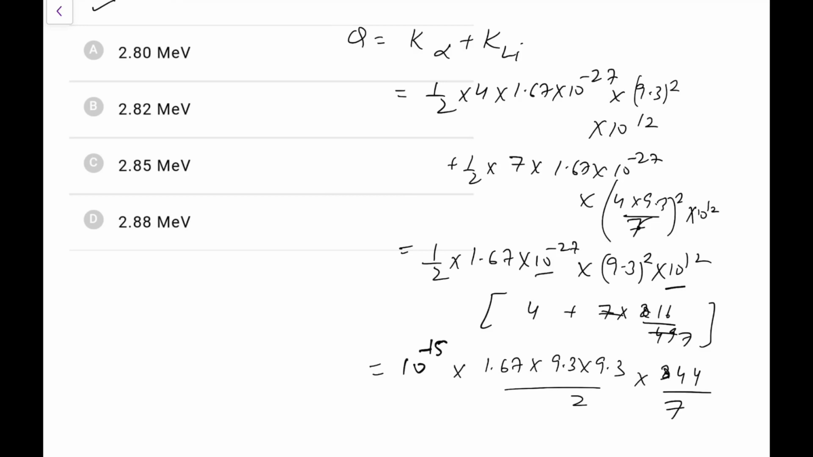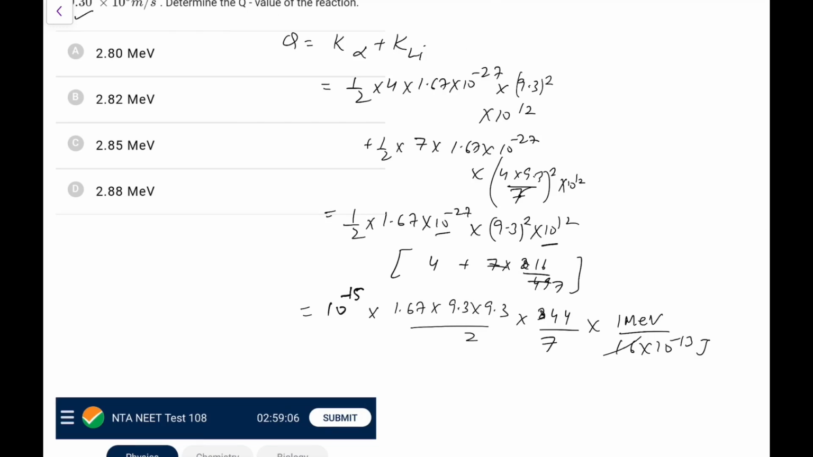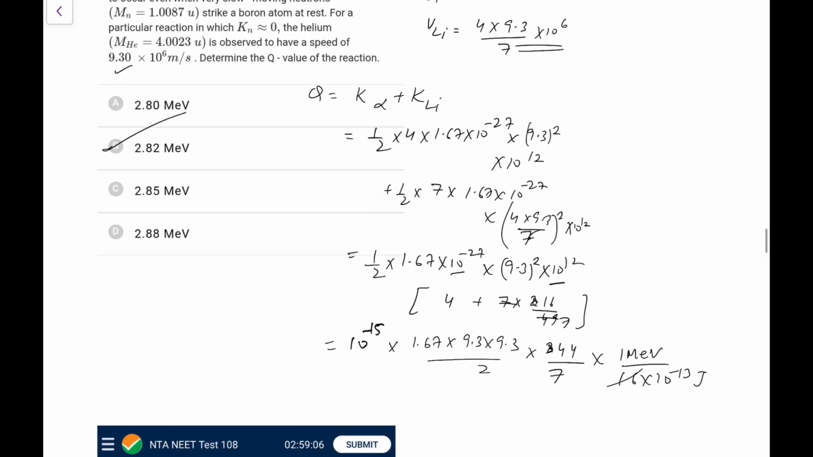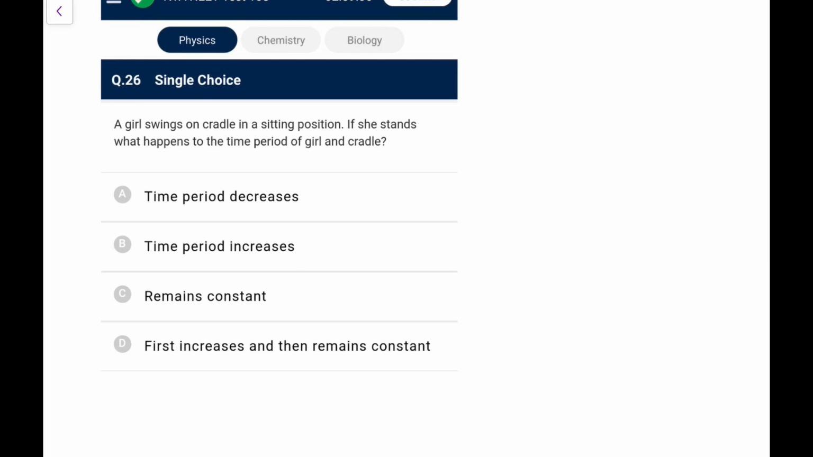So I'm not in the mood to solve it, but we have to solve, no option. And it is in joules, so convert, 1 MeV is 1.6 into 10 raised to power minus 13 joules. So approximately, if I do it, it will become approximately, so I'm leaving it. Answer given is 2.82 MeV. You can solve yourself. I don't think there's a sense in giving such options here. I don't know who made this question.